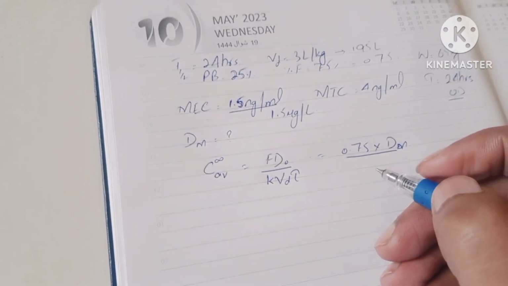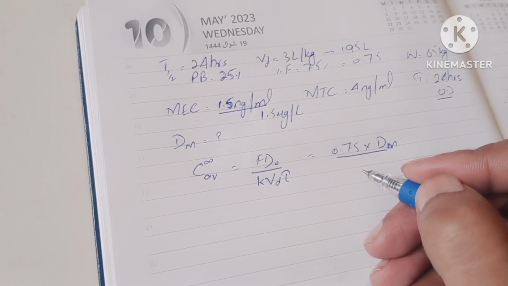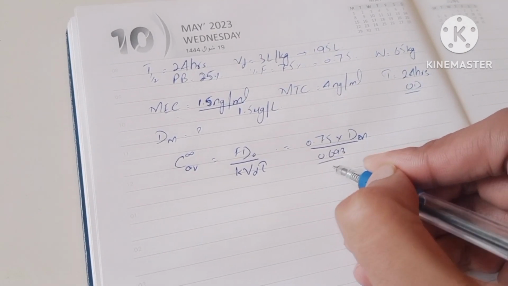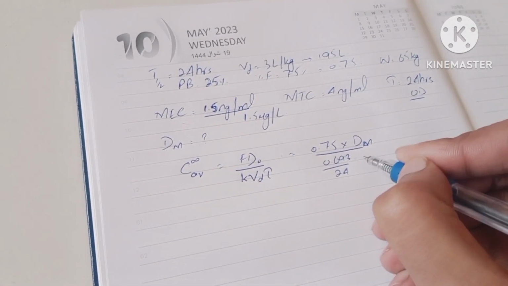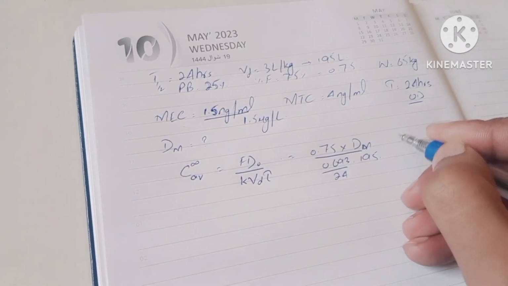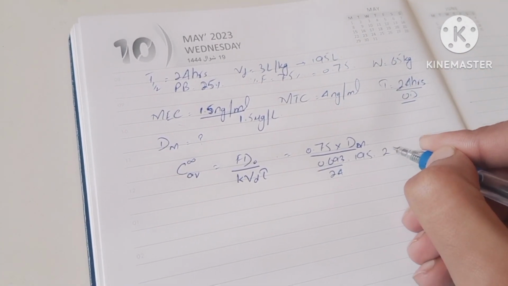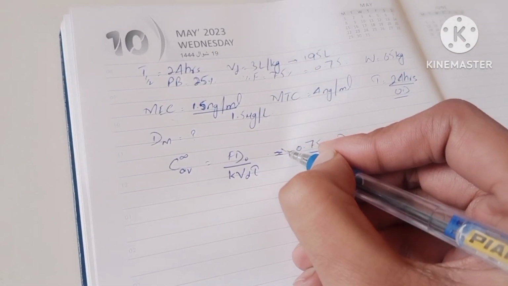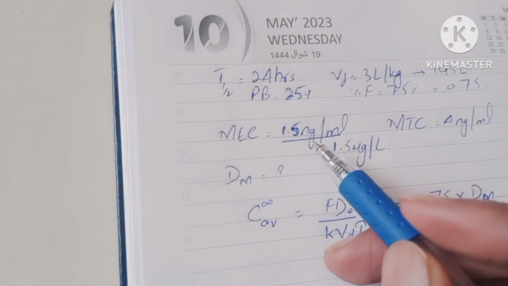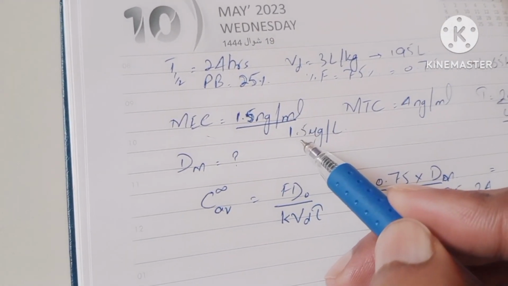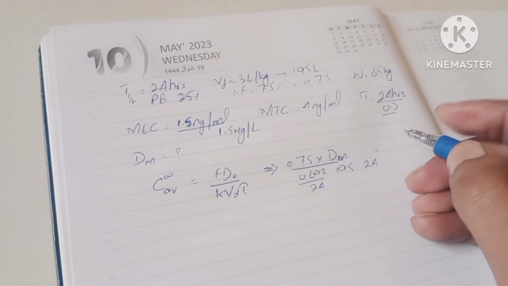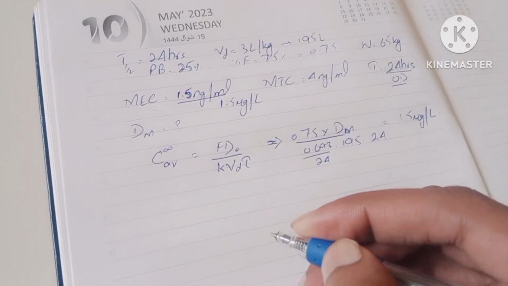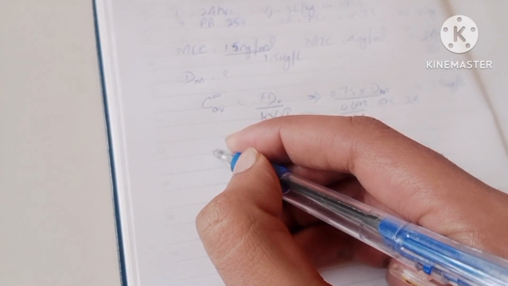K is equal to 0.693 over T half. We know the T half is equal to 24, so K will become 0.693 over 24. We know the VD is equal to 195 and tau is equal to 24 hours. And C average, we have to take 1.5 nanogram per ml or 1.5 microgram per liter. So we will take 1.5 mics per liter. We have to find the DM.